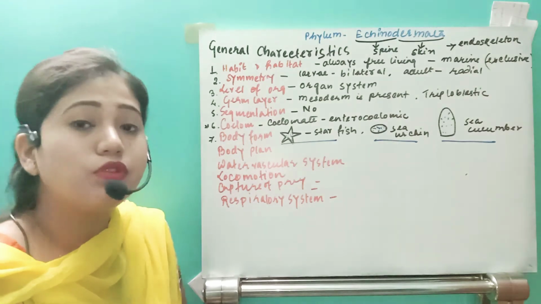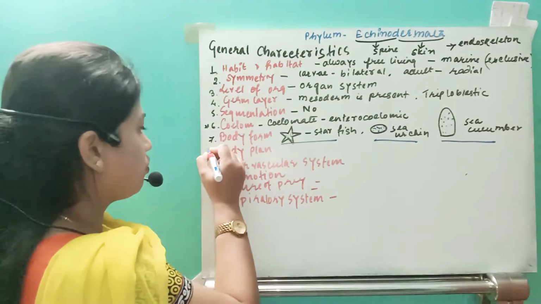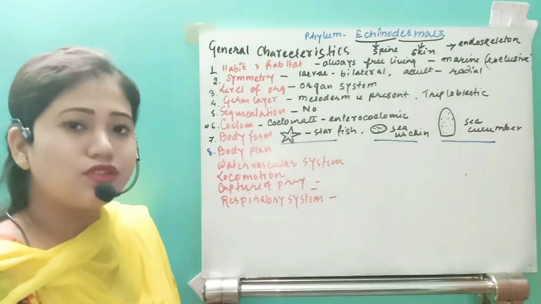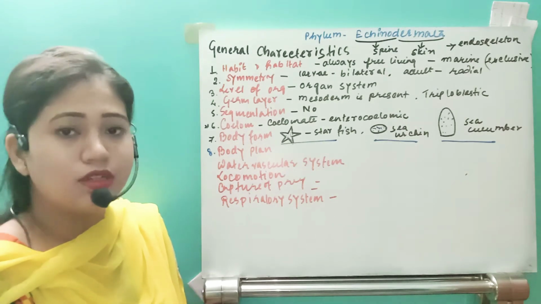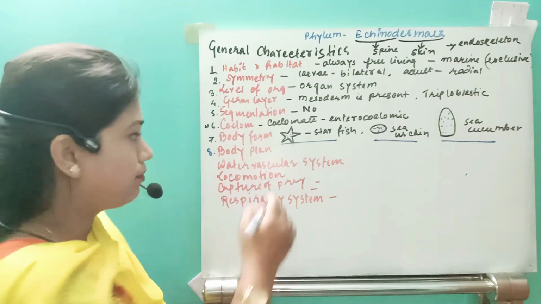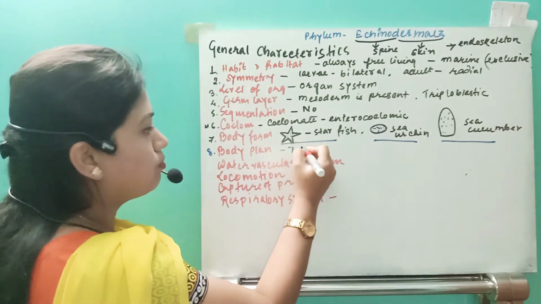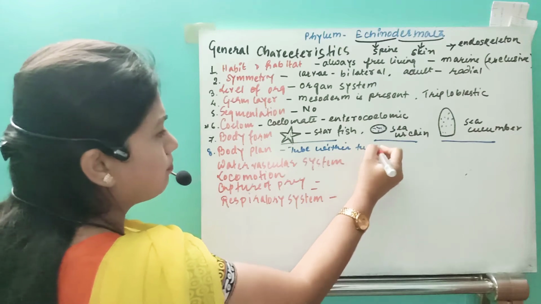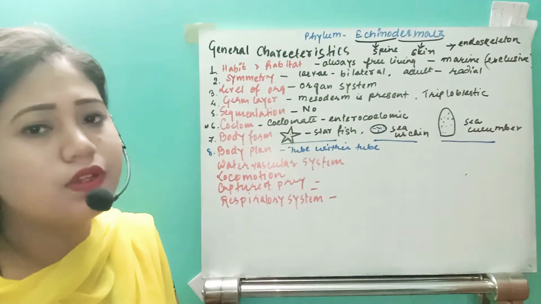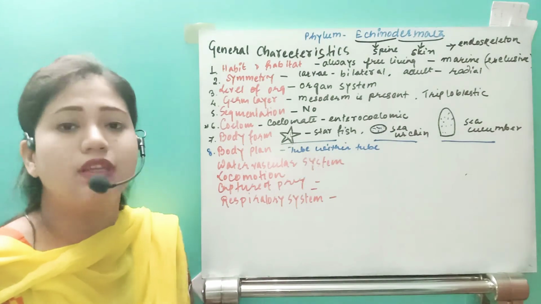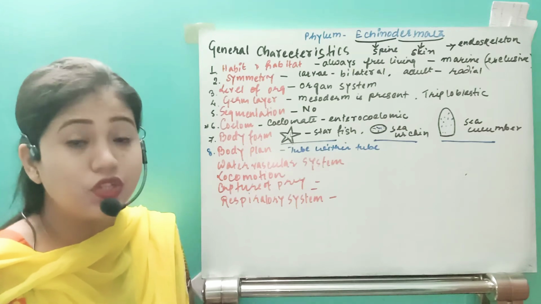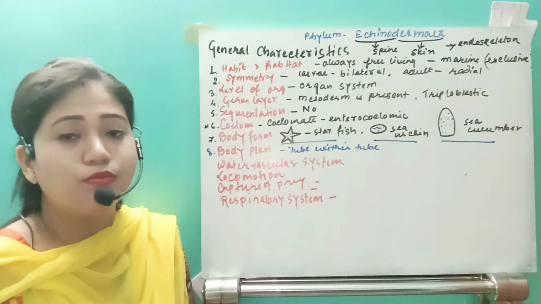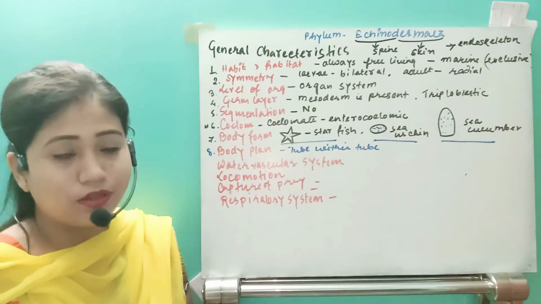Next, come to the body plan. Body plan is now important. Why? Because this organism has a tube within tube body plan. Remember, in the tube within tube body plan, I told you there are 2 more divisions, that were prostomic and deuterostomic.